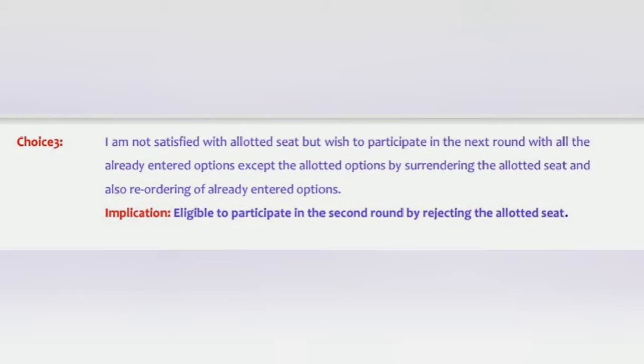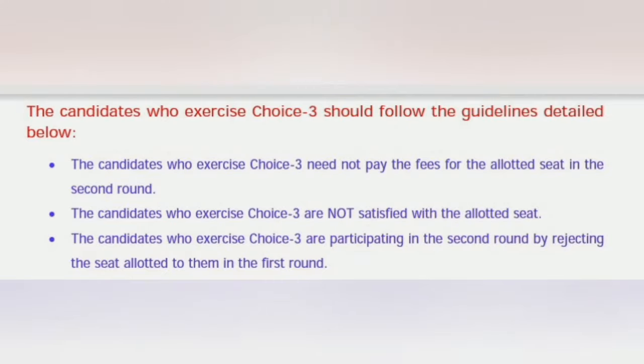Now the third option. These are students who are completely unhappy, the choice 3 students. I am not satisfied with the allotted seat, but I wish to go for the next round. In this case, these students are completely dissatisfied and they are rejecting their seat. That means they have not accepted the fees, they have not accepted the seat they have been allotted, right? So these students don't need to pay any fees. You will just get entered into the second round of counseling. You don't need to pay fee, but you will be available for the second round of counseling.